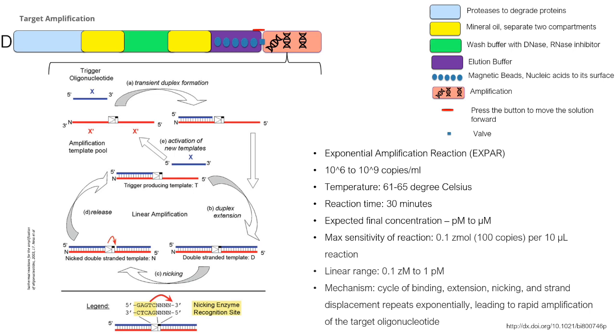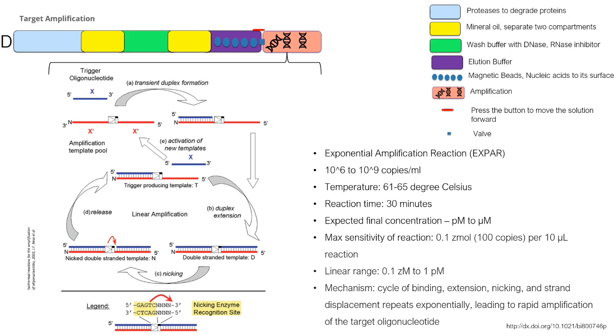XPAR's detection window spans from picomolar to micromolar, with maximum sensitivity down to 0.1 zmol, 100 copies per 10 micrometer reaction. The reaction mechanism involves cycles of binding, extension, nicking, and strand displacement, leading to exponential amplification of the target oligonucleotide. This setup ensures that our detection strategy can effectively identify even trace amounts of miRNAs, enhancing the sensitivity and reliability of our biosensor for breast cancer detection.